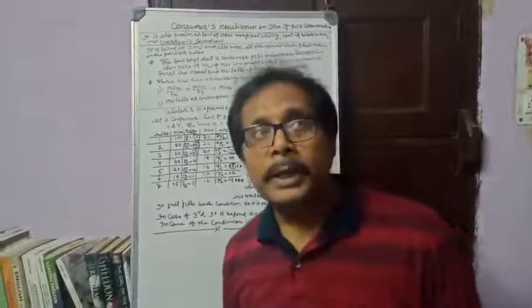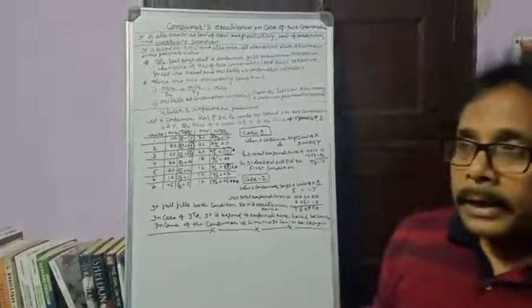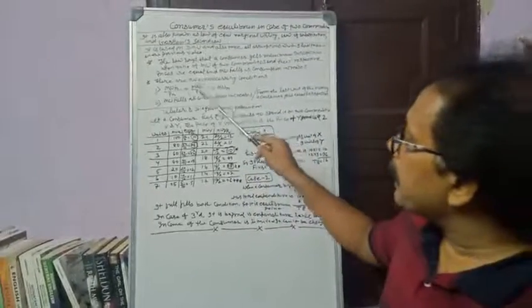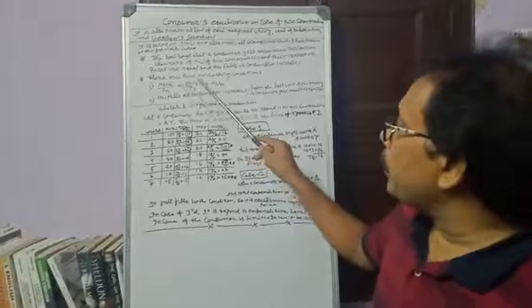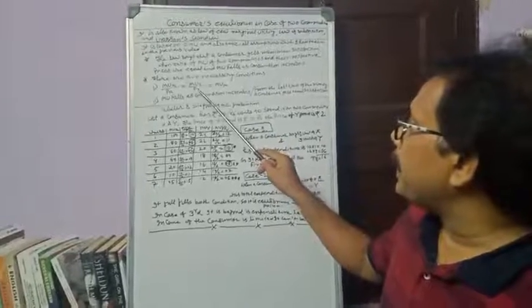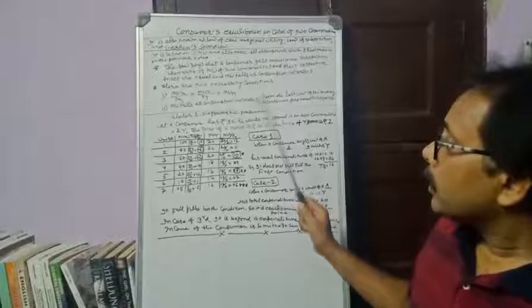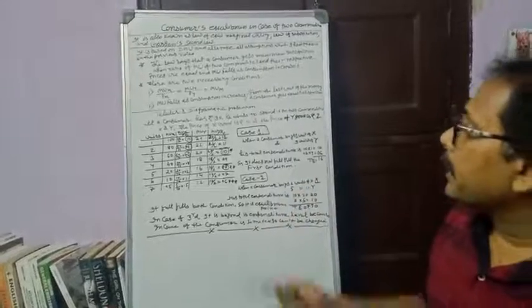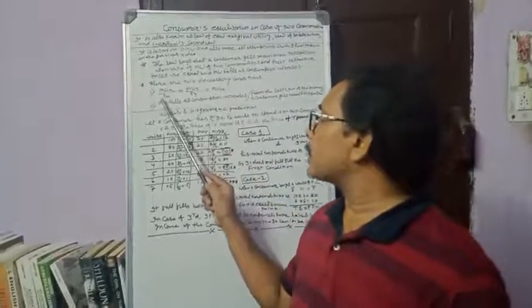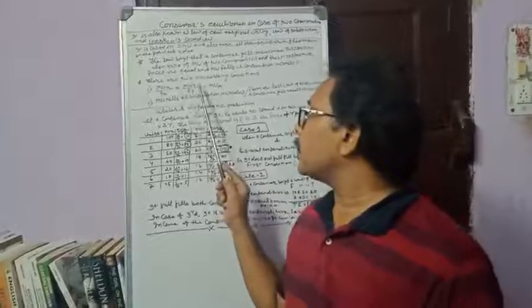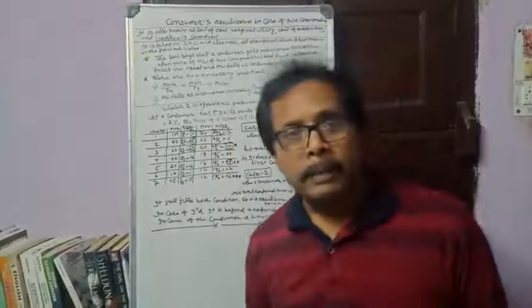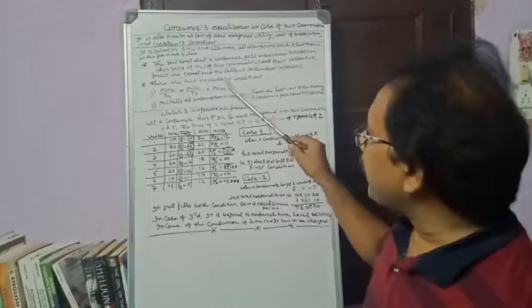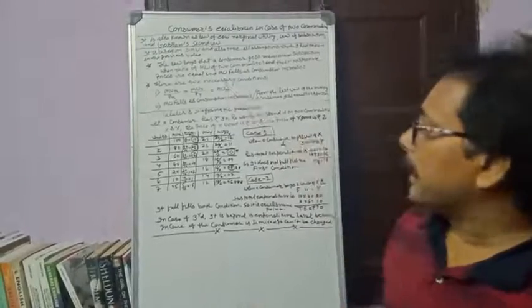If we are going to buy another commodity, the same condition will also apply: MUY divided by PY is equal to MUM. When we summarize it, MUX divided by PX must be equal to MUY divided by PY and the money which is already given.